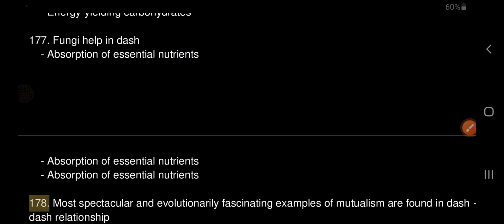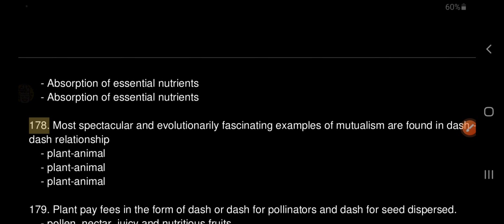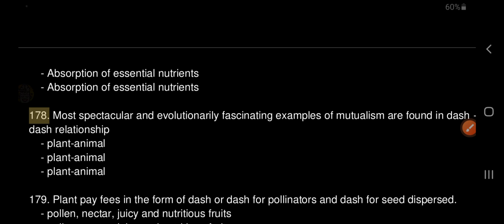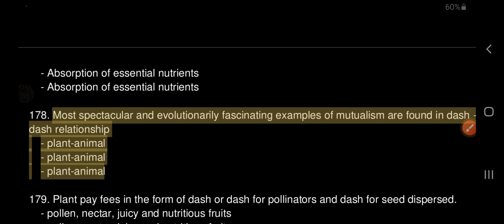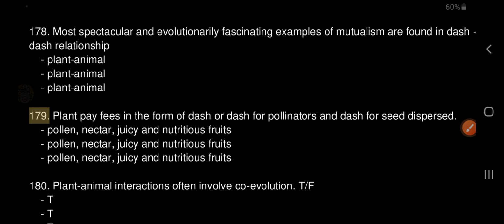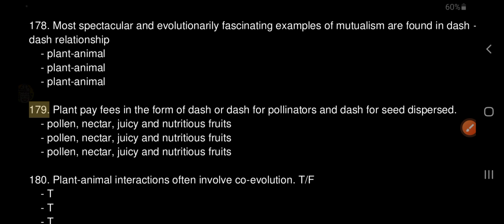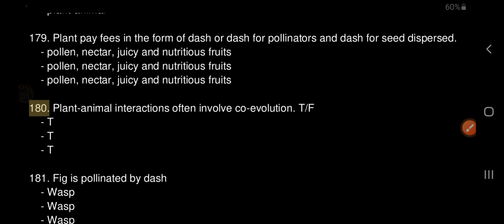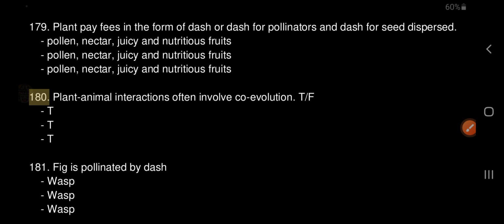178. The most spectacular and evolutionarily fascinating examples of mutualism are found in plant-animal relationships. 179. Plants pay fees in the form of pollen and nectar for pollinators, and juicy and nutritious fruits for seed dispersers. 180. Plant-animal interactions often involve coevolution. True.